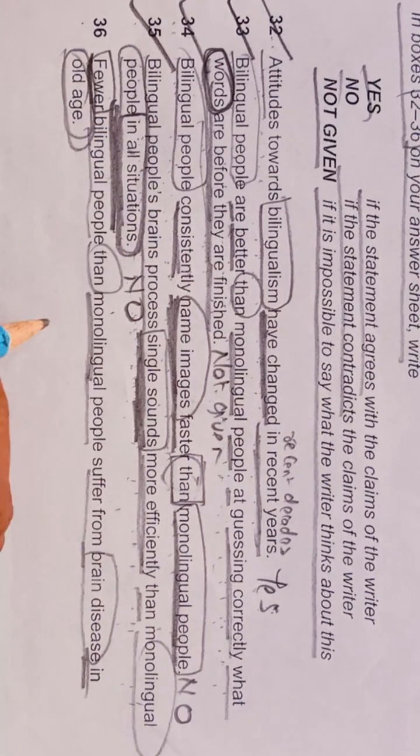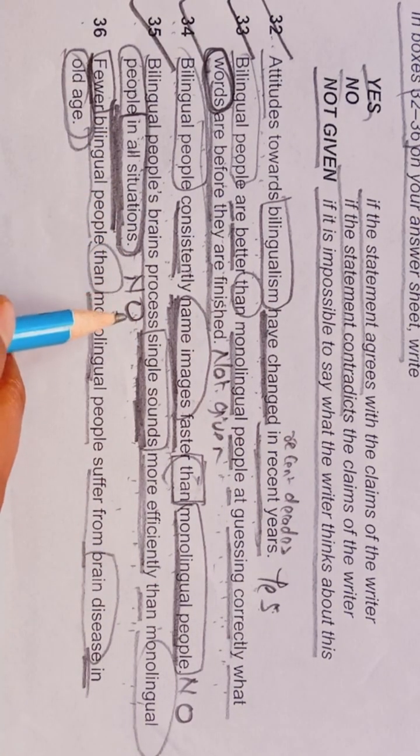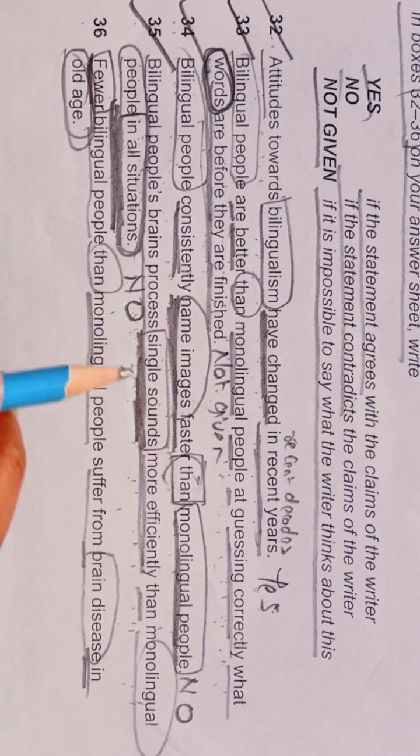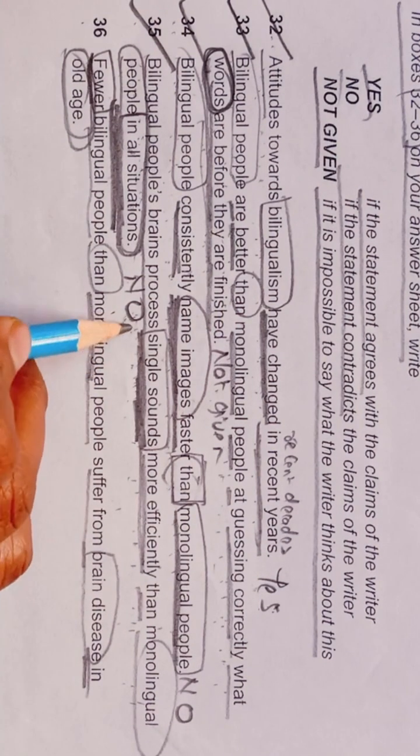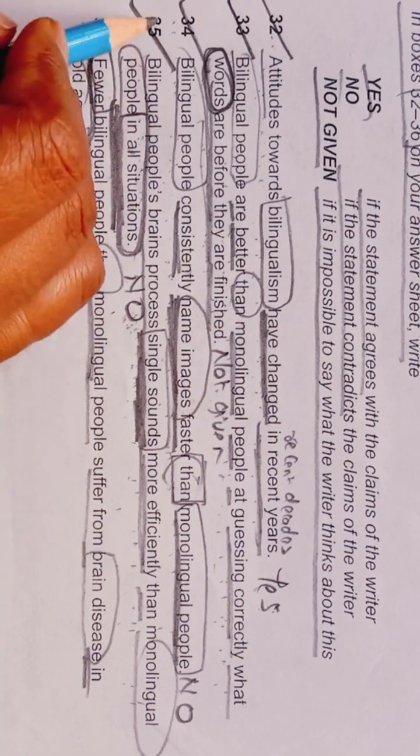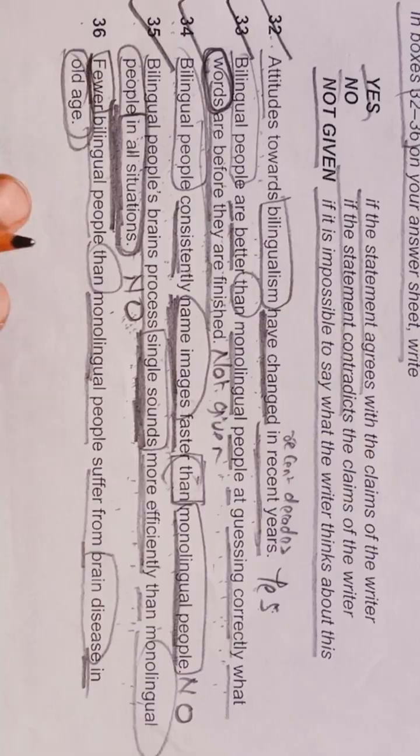But in the paragraph what they are saying is, bilingual people's brain process every sound, in any situation. So that's why both the statements are contradicting here, so we have written no, and we will write no in front of 35 in our answer sheet. Let's see whether we are getting any of our answer here.